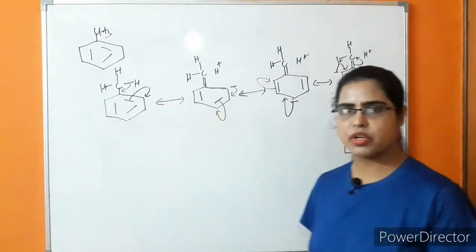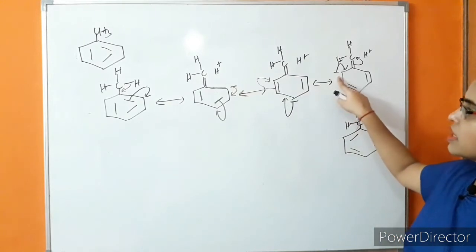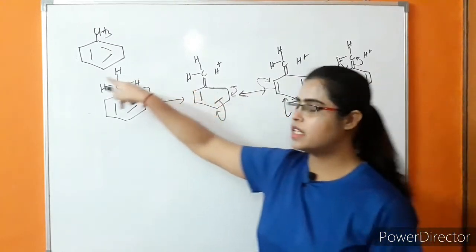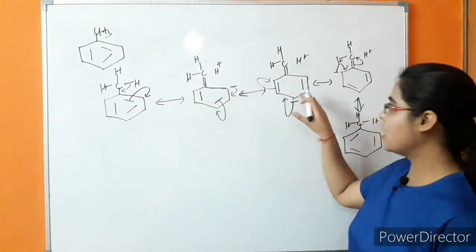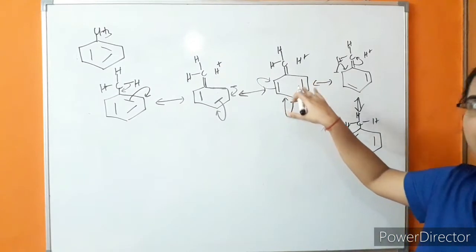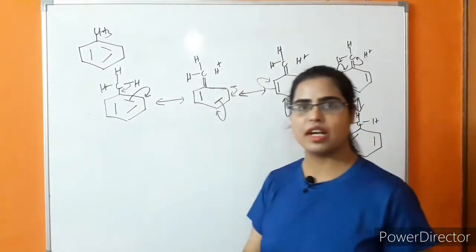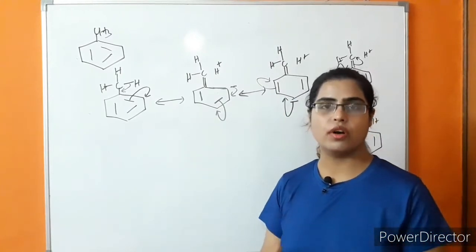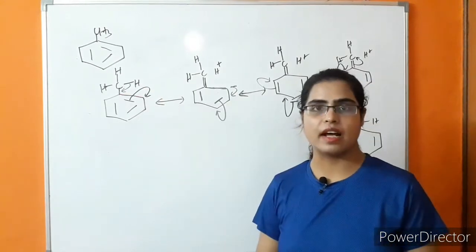By the help of hyperconjugation, the electron density at ortho position and para position is increasing. Because of that, these alkyl groups are electron donating groups. They are increasing electron density in the benzene ring. Because of that, they are activating benzene towards electrophilic substitution reaction. So the electrophile will attack on ortho and para position in the presence of alkyl groups.